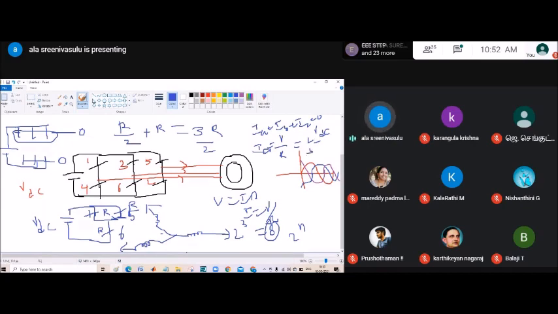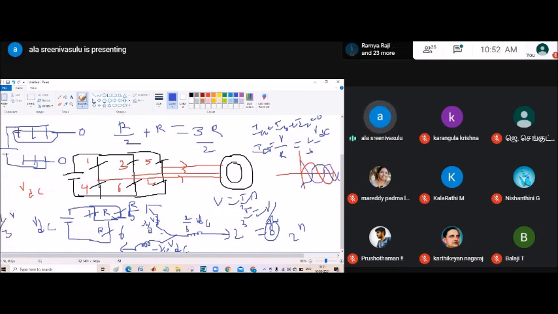And AC, people will find out in RMS only, so then we need to multiply with the square root of 2 by 3. So in total, this magnitude you will get 2 by 3 VDC, and this magnitude you will get minus 1 by 3 VDC, and this magnitude you will get minus 1 by 3 VDC. So symmetrical component IA plus IB plus IC is equal to 0. Okay, so from this you can write the mathematical equation also: 2 by 3 VDC, and from all this you can take common 1 by 3 VDC.